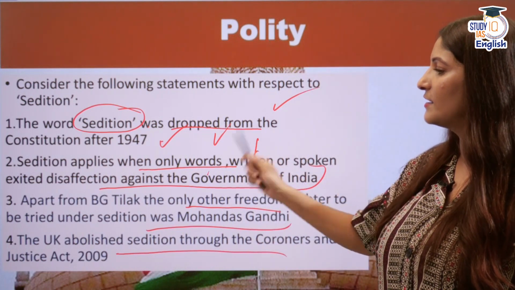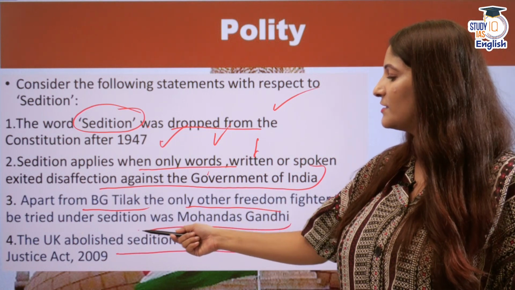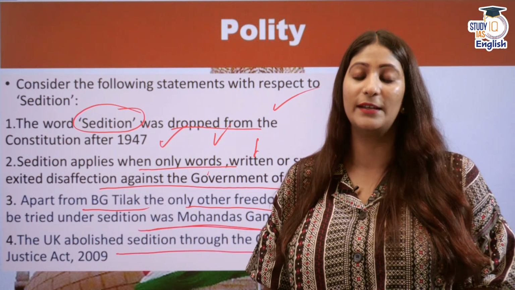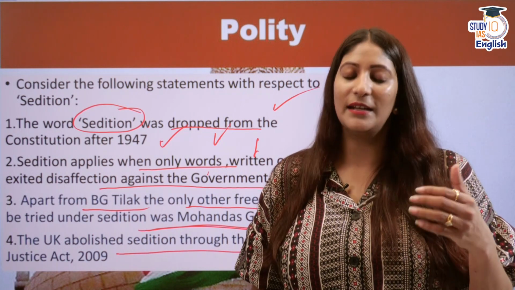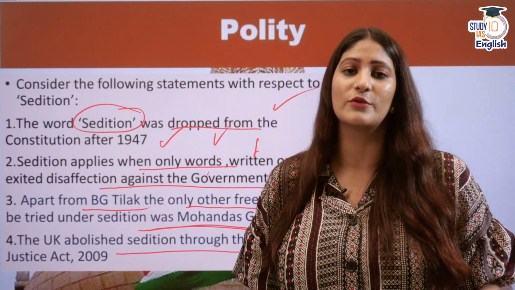First is correct, second is not correct. Apart from Bal Gangadhar Tilak, only other freedom fighter to be tried under sedition was Mohandas Gandhi, which is absolutely wrong, because many other important icons were also tried. I will tell you that. Annie Besant was also tried under this.